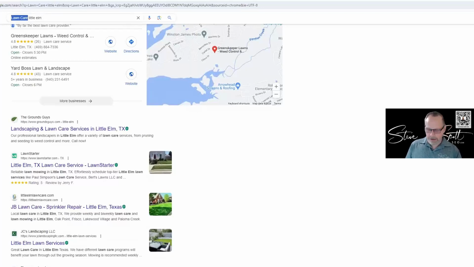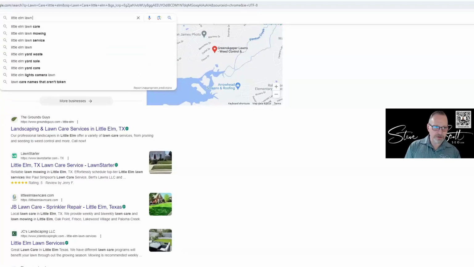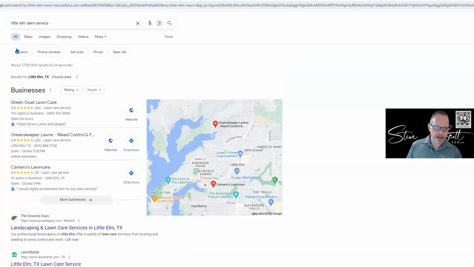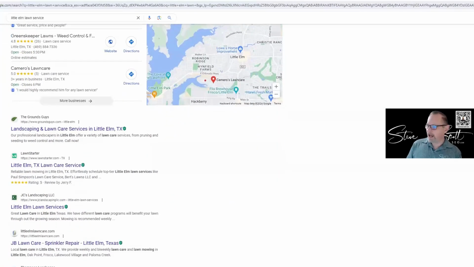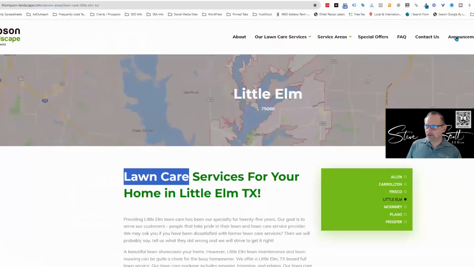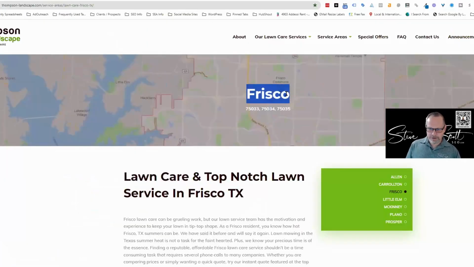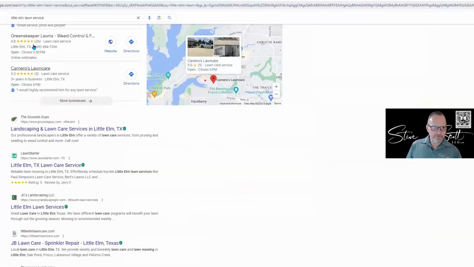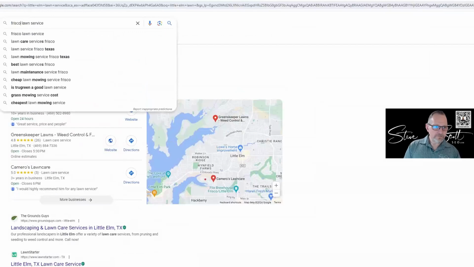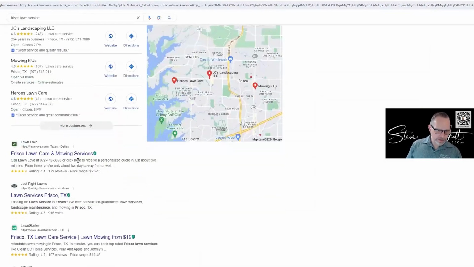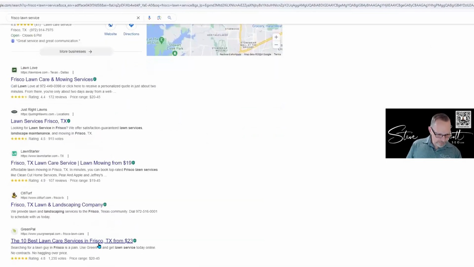If I put Little Elm Lawn Care, switch it around the other way, or Lawn Service even, let's see what we get here. Not going to show here. Ground, Lawn Tech, JC, Thompson again at 5. What other place were they in? Frisco. If I type in Frisco Lawn Service, not going to show here. They're 6th here. So it's showing organically. They're not the top, but they're showing. They've been around a long time. Those pages haven't changed in a bunch of years either.